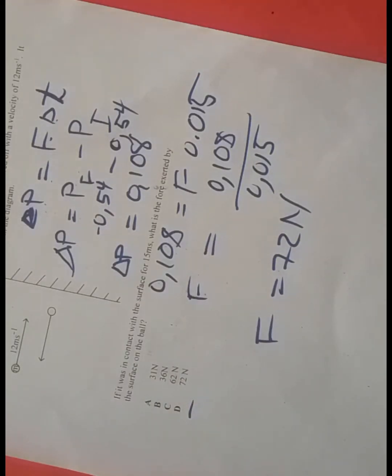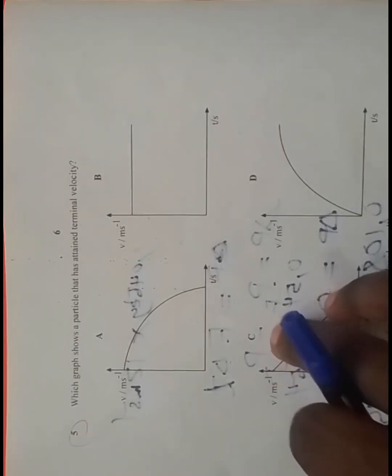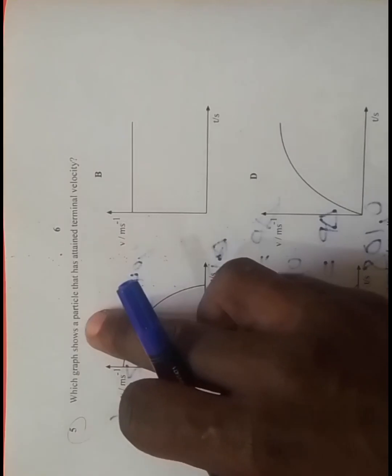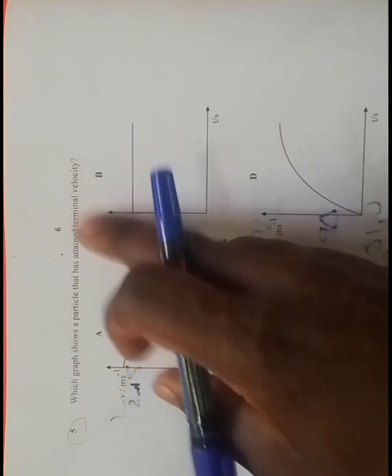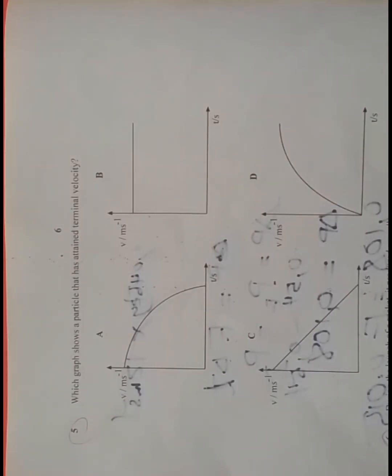Okay, so we are moving on to question 5. Question 5 is a bit stained with the mark I'm using because it was at the back of question 3. So this is question 5. Question 5 is saying: which graph shows a particle that has attained terminal velocity? Let me tell you something. When a body attains terminal velocity, it stops accelerating, so it will start moving with constant velocity.